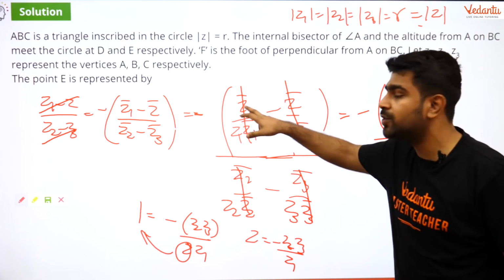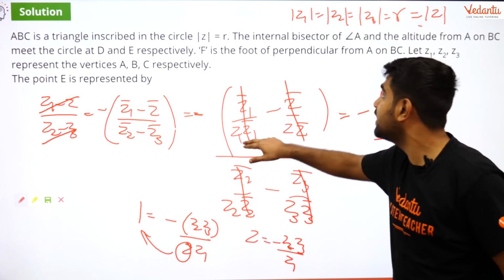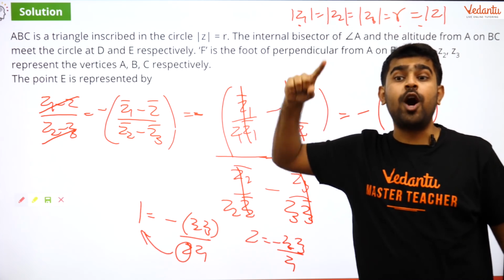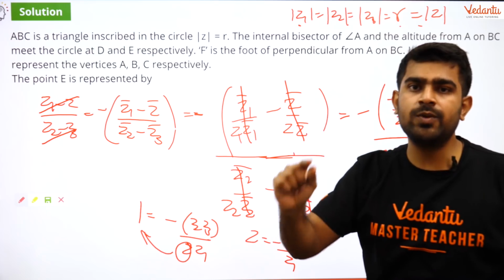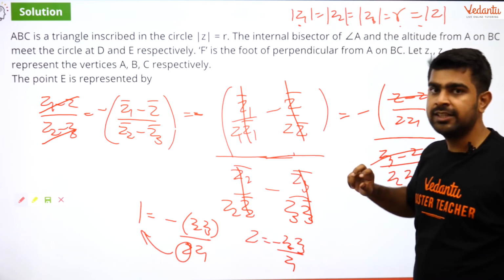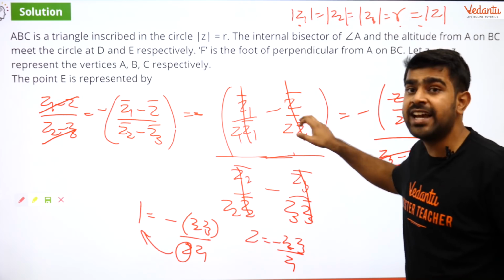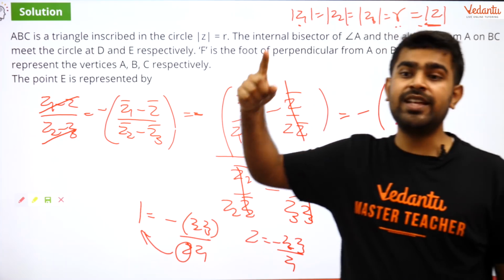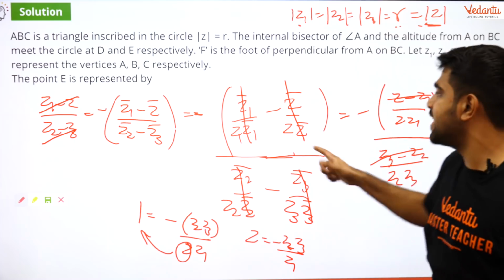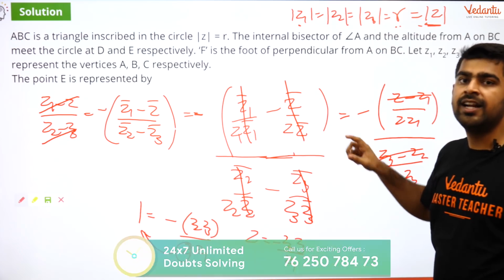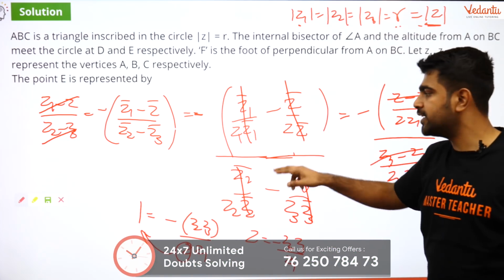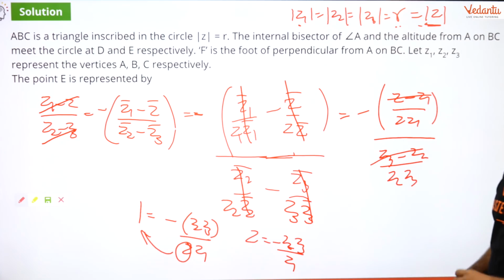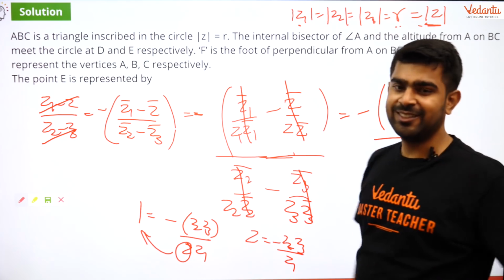So when I divide z1 bar by r square, there I write r square as mod z1 square. So mod z1 square can be written as z1 z1 bar. That's what I did. Now when I come to z, I write r square as mod z square, so that I can write it as z z bar and cancel out z bar and z bar. Likewise, I cancel out the denominator as well. And after that it is simple calculation. I hope all of you got it. Brilliant question guys.